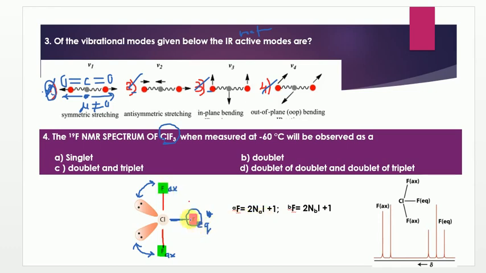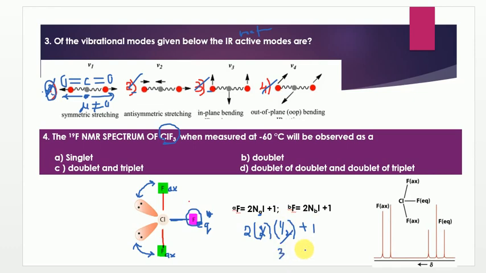Consider these as axial fluorines. So this is Fa. How many Fa are present? 2 are present, so 2nI plus 1. And as we know, for fluorine the nuclear spin quantum number is half. So you will get the value 3.